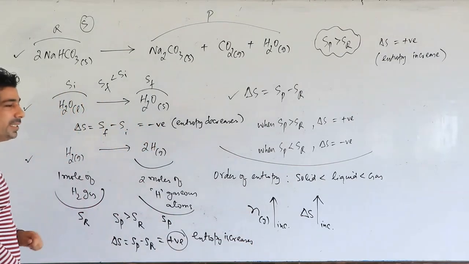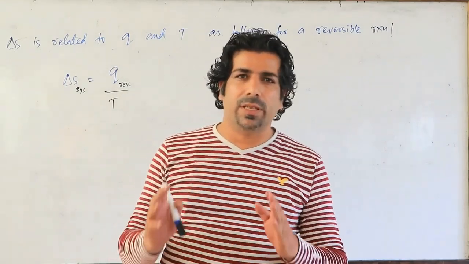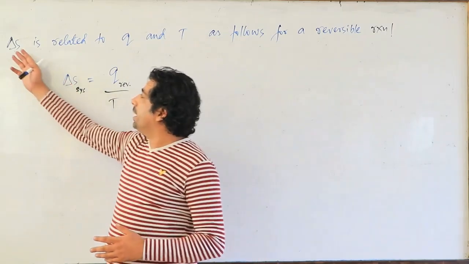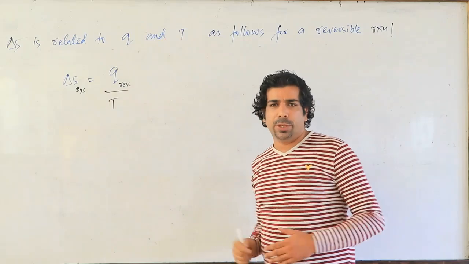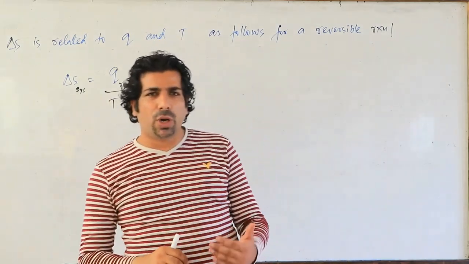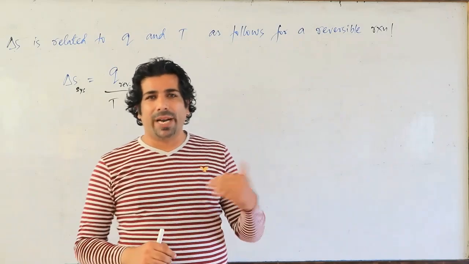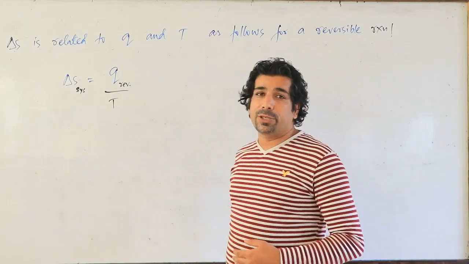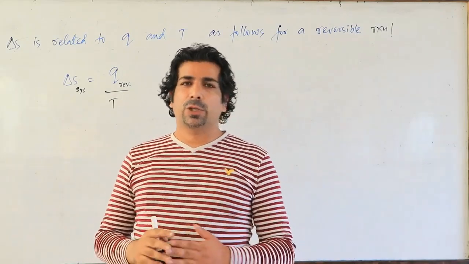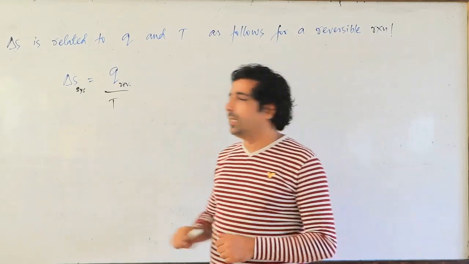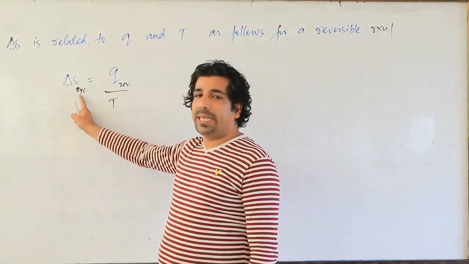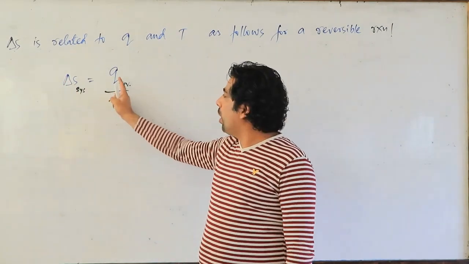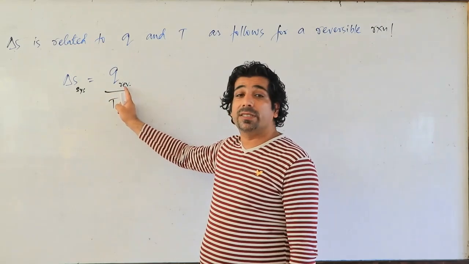So entropy is increasing. Dear friends, for a reversible reaction or a reversible process, what is the delta S relationship with Q and T? Q is basically the heat, absorbed or evolved, depending on the plus and minus sign of the Q. And T is basically the absolute temperature, the temperature measured in kelvins. Okay? So what is the relationship for a reversible process? That's this. Delta S system, that is entropy change, is equal to Q upon T. For which process? For the reversible process, my dear friends.